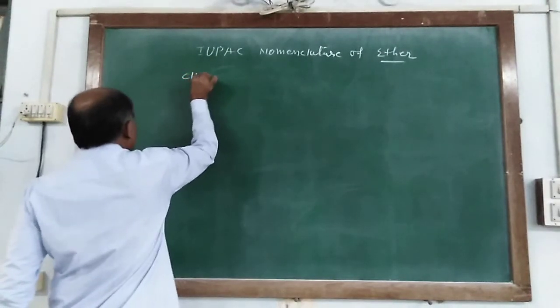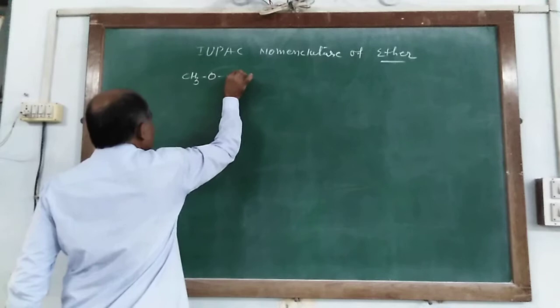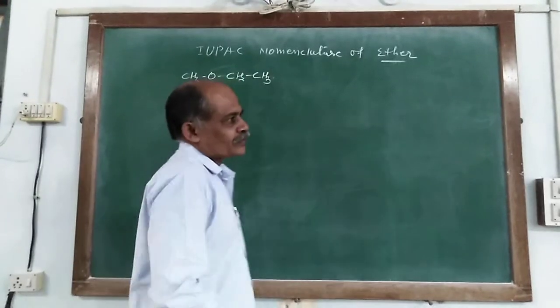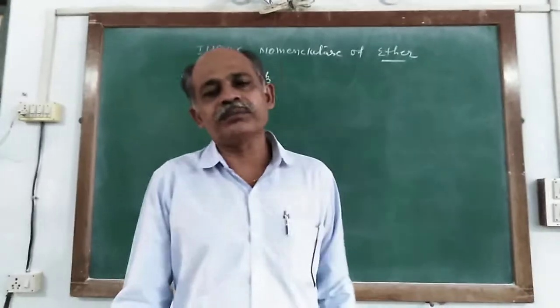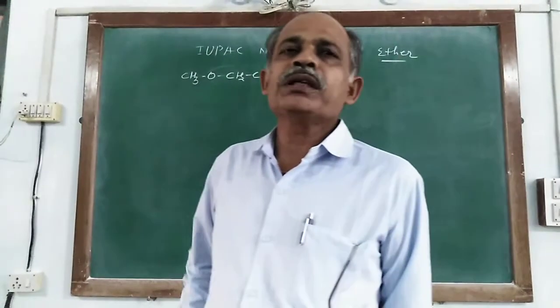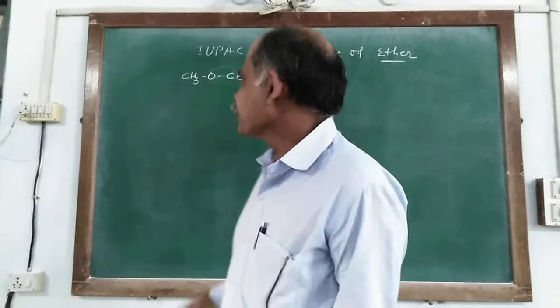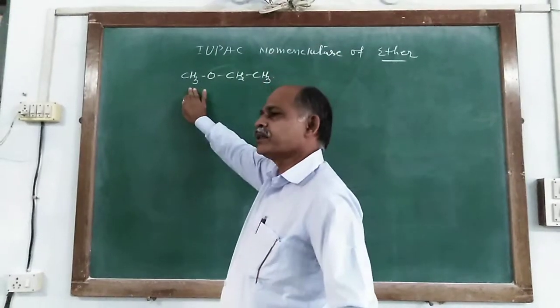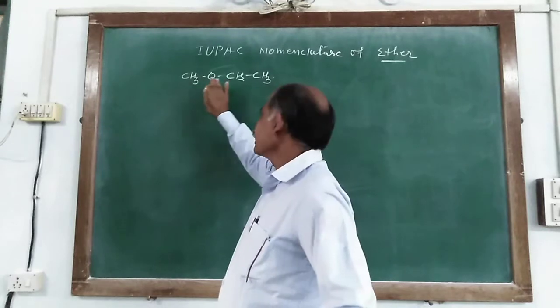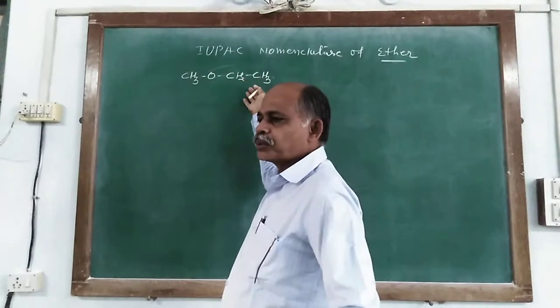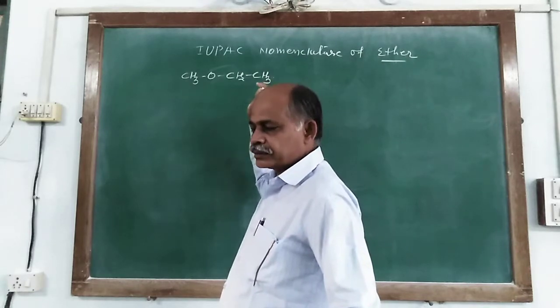Now the mixed ether, for example CH3OCH2CH3. It is known as a mixed ether, meaning both alkyl groups linked with oxygen are different. One alkyl group has carbon number 1, so it is methyl, and the other has carbon number 2, so it is ethyl.